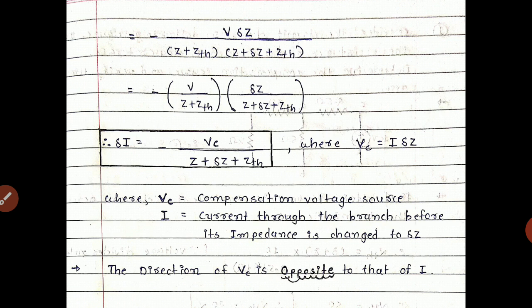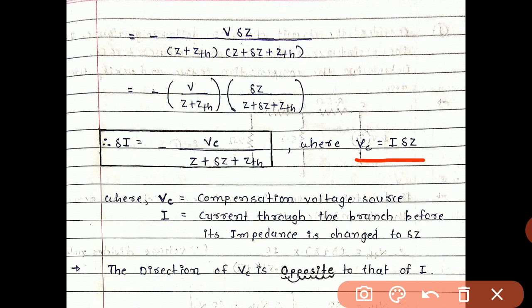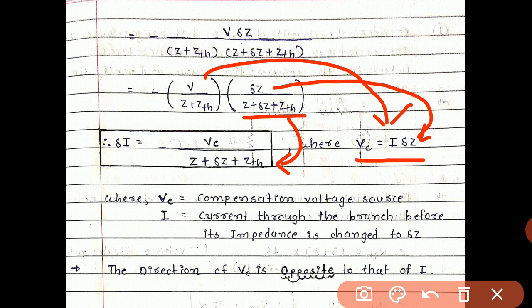Now we split the equation: V divided by Z plus Zth, and delta Z divided by Z plus delta Z plus Zth. So over here finally we get minus Vc. Vc is nothing but I into del Z. So what is I? This is our I as per Ohm's law. Delta Z is already given over here. So Vc is I into delta Z, and this term is placed over here.